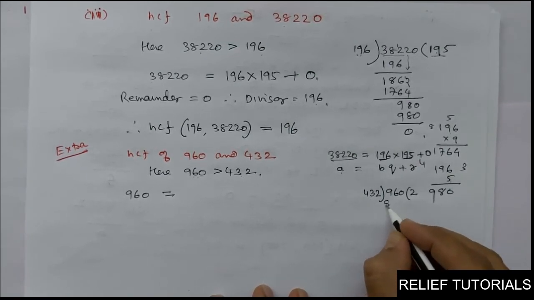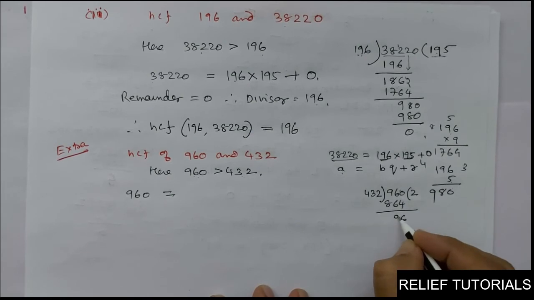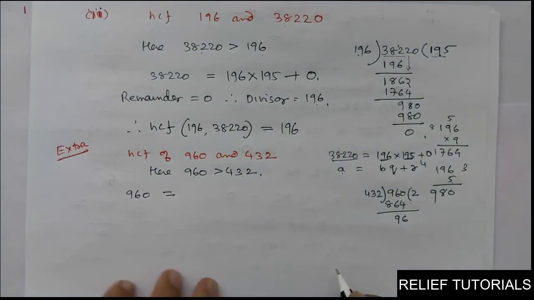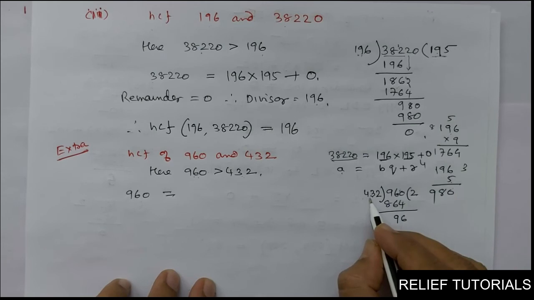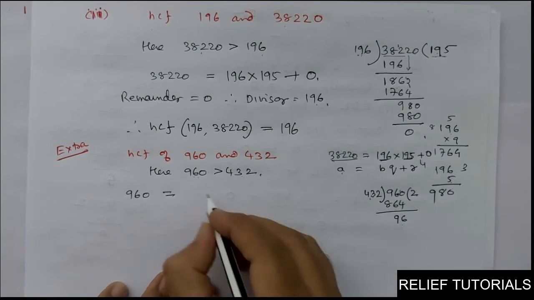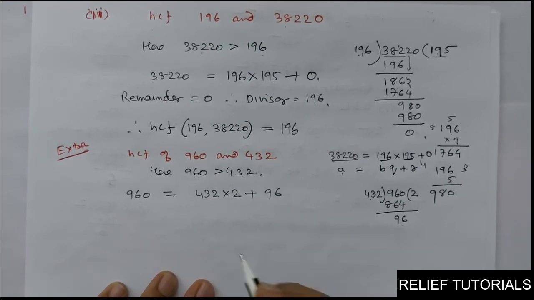Okay, 864. 10 minus 4, here you will get 6. Here 5. 15 minus 6, 9. 96. What will you get? 96, the remainder. Clear? So 960 is equal to 432, that is the divisor, into quotient plus remainder. So 432 into 2 plus 96.